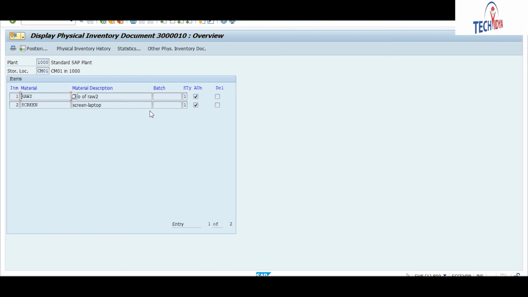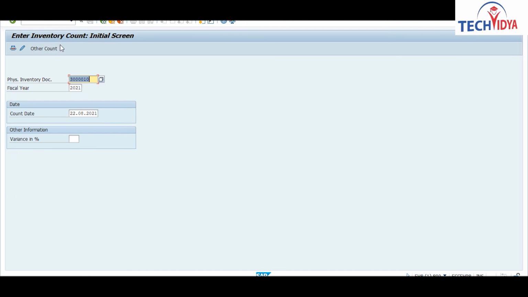If its stock is 0 there, at that time you will enter 0 stock here. Whatever quantity you have there as physical stock at your location, you will enter here. After counting your stock, the next process in the system is the MI04 T code. With MI04, you will enter your inventory count, whatever count you have done. This screen also enables you to enter your count date. Suppose your count date is a month back, you will enter the date here also.